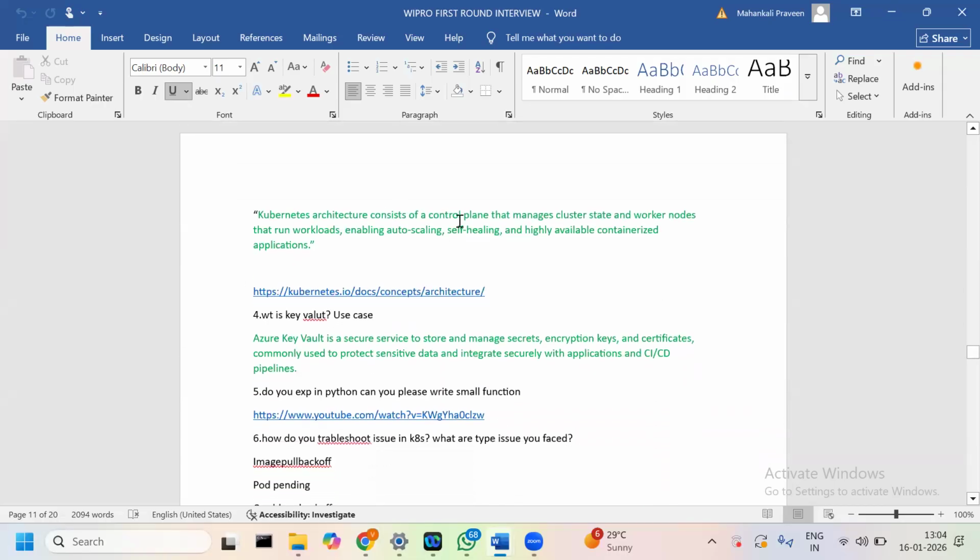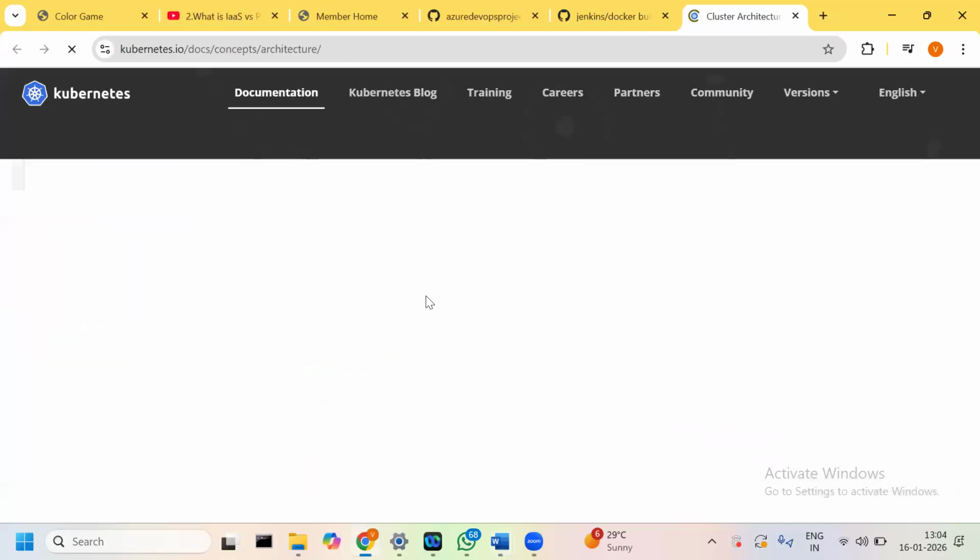So Kubernetes architecture consists of a control plane that manages the cluster state and worker nodes that run the workloads, and it enables auto scaling, self-healing and high availability. This is the concept of Kubernetes architecture.